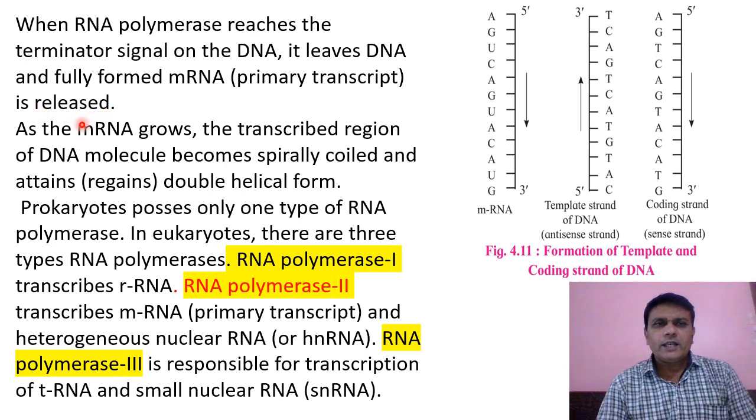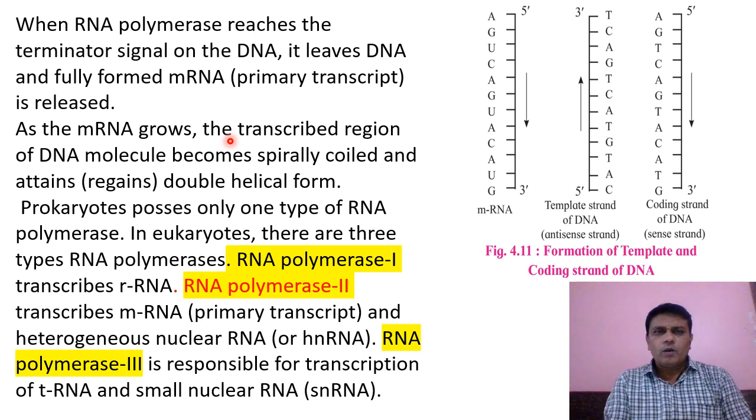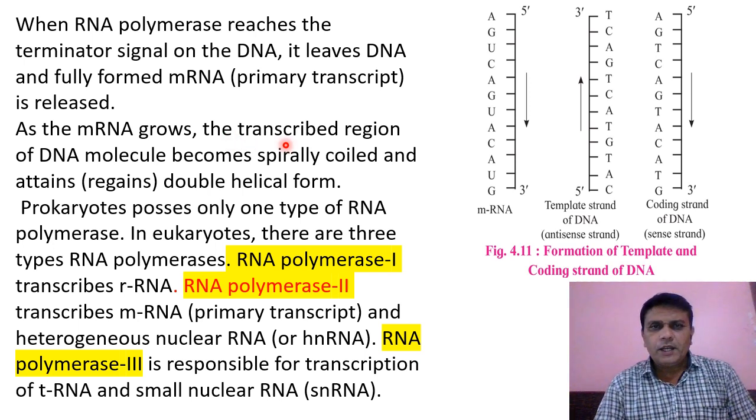As the messenger RNA grows and separates from the region where transcription occurred in the DNA molecule, the two DNA strands again become spirally coiled with each other and attain their double helical form.